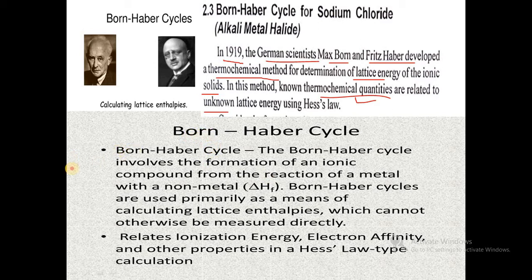The Born-Haber cycle involves the formation of an ionic compound from the reaction of a metal with a non-metal. So this is a heat of formation, delta H of formation. Born-Haber cycles are used primarily as a means of calculating lattice enthalpies, which cannot otherwise be measured directly. By using this cycle, we can easily calculate lattice energy of any ionic solid, which relates ionization energy, electron affinity and other properties in a Hess law type calculation.